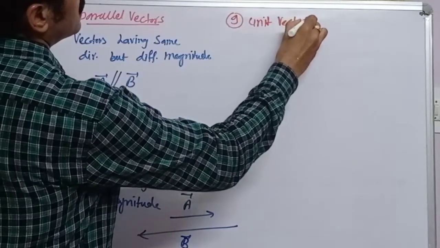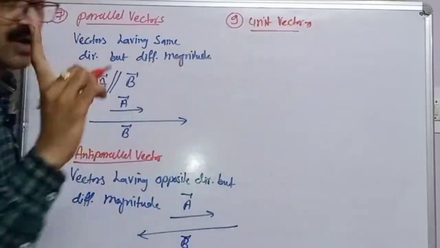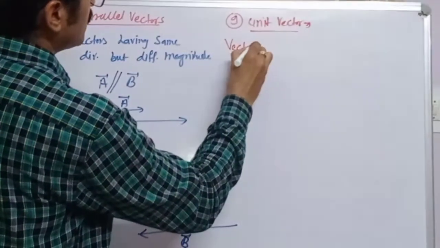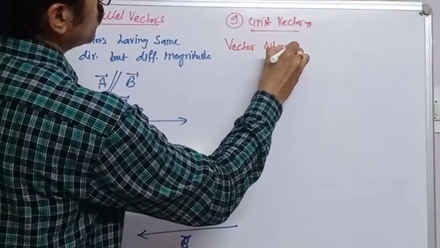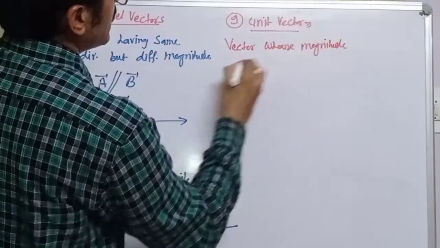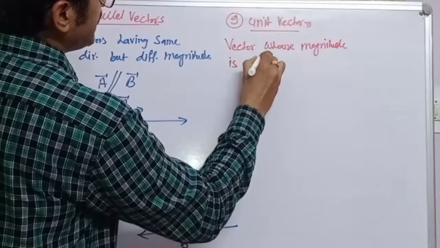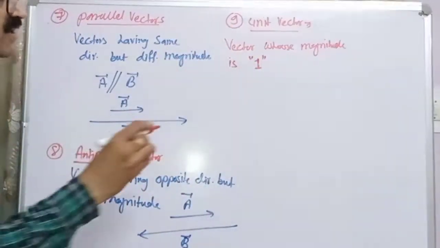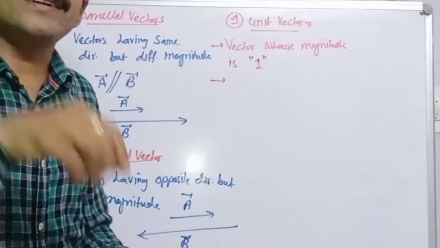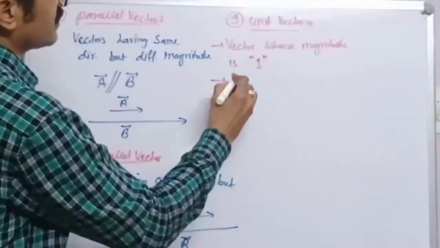Unit vector. The vector whose magnitude is 1, or unity, is a unit vector. In other words, you can say the ratio of a vector and its magnitude is also known as a unit vector.